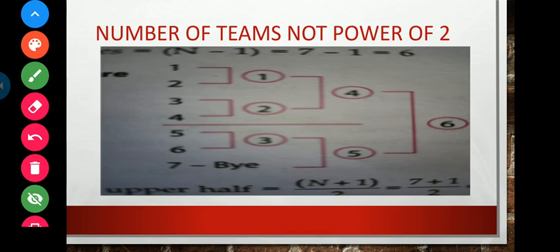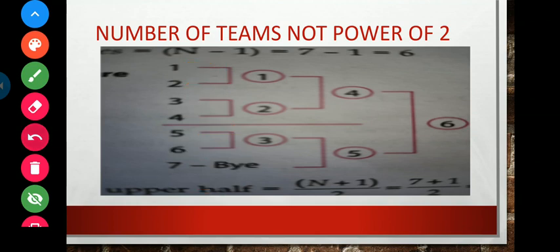If the number of teams is 7, this is not a power of 2. Then what will be the solution? Because suppose 7 teams are there, then 1 can play with 2, 3 can play with 4, 5 can play with 6. But in the first round, number 7 will not play any match, and in such a way we can give advantage to this particular team, and this would not be according to the rule of the tournament, that any team unnecessarily gets any benefit.